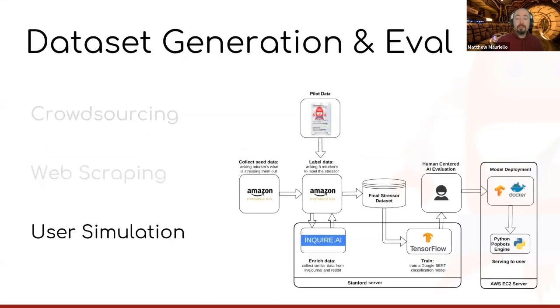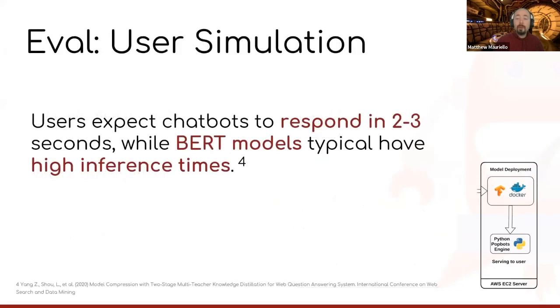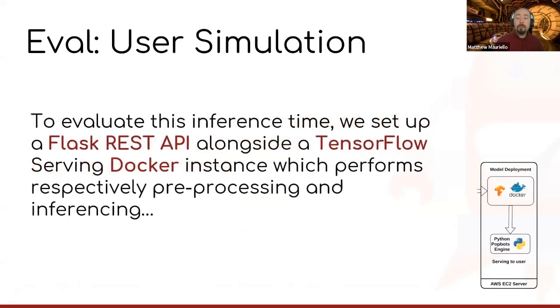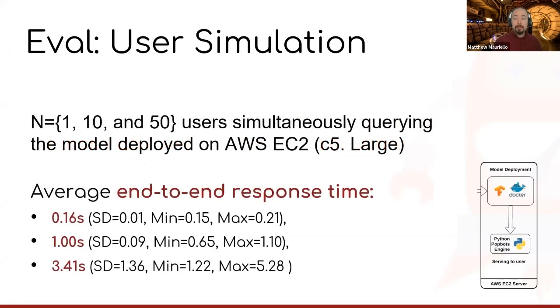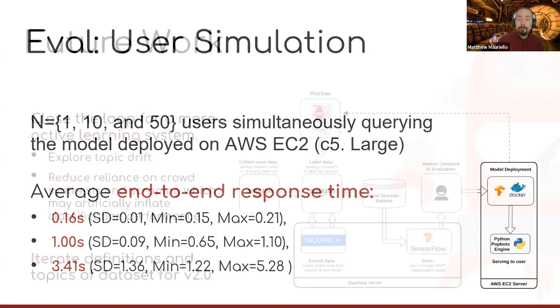Finally, it's important for us to understand something about performance time because we want to plug this into our chatbot system. Now, users when actively chatting with someone tend to expect a response time of about 2 to 3 seconds. So we deployed a Flask API to interact with our model, and then simulated users actively calling this API simultaneously, which for our purposes results in performance that is unlikely to impact future studies.